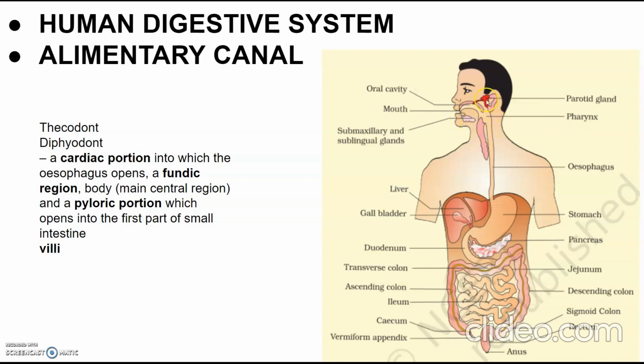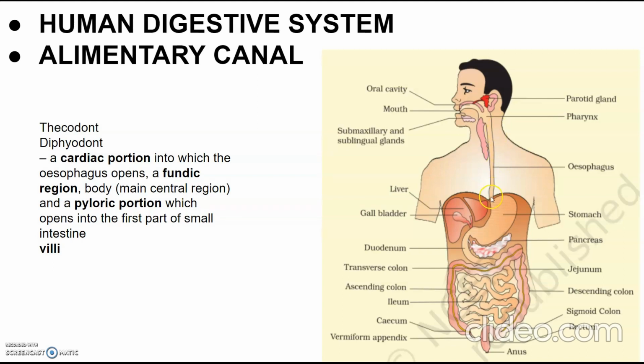You can see here the structure, the pharynx. The pharynx serves as a common passage for food and air. Then comes the esophagus. The esophagus and the trachea or windpipe open into the pharynx. The cartilaginous flap called the epiglottis is a small membranous structure. It prevents the entry of food into the glottis, the opening of the windpipe, during swallowing.